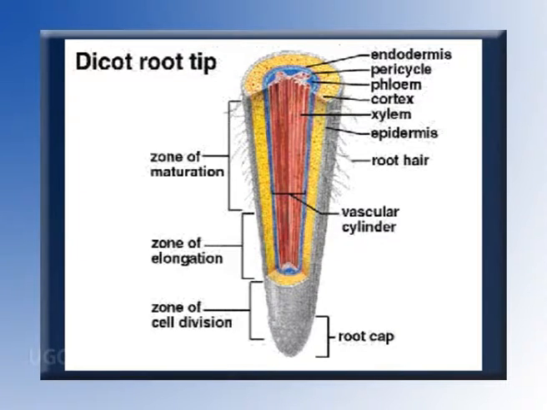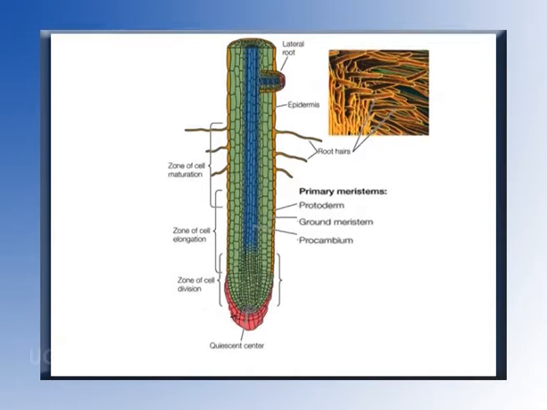Zone of maturation. Most of the cells mature or differentiate into various distinctive cell types of the primary tissues in this region, which is sometimes called the region of differentiation. It is easily recognized because of the presence of numerous root hairs that extend into the soil as outgrowths of single epidermal cells, therefore also called the root hair zone.